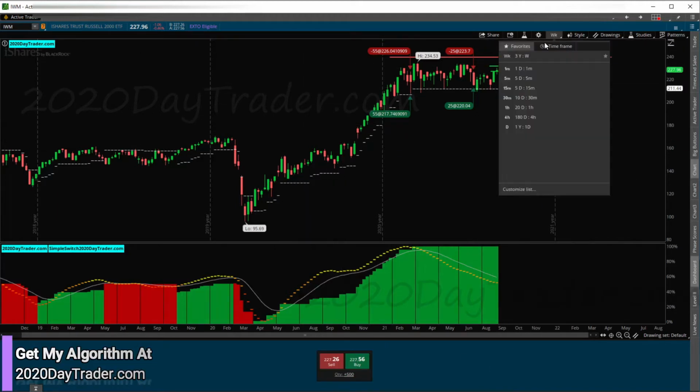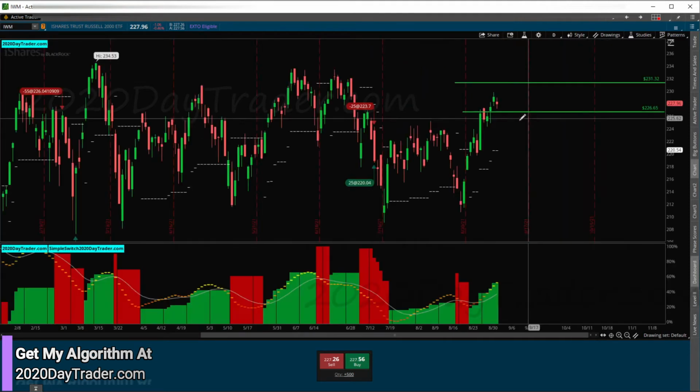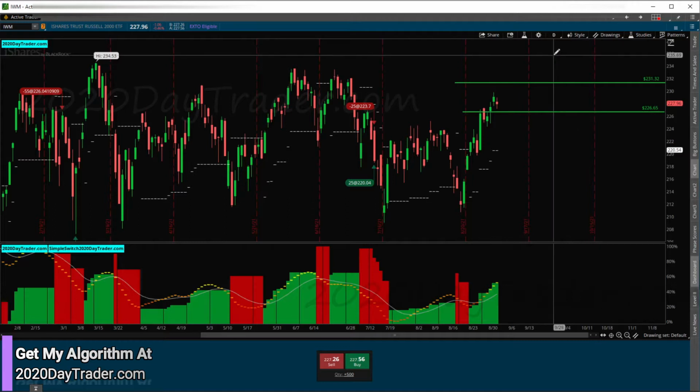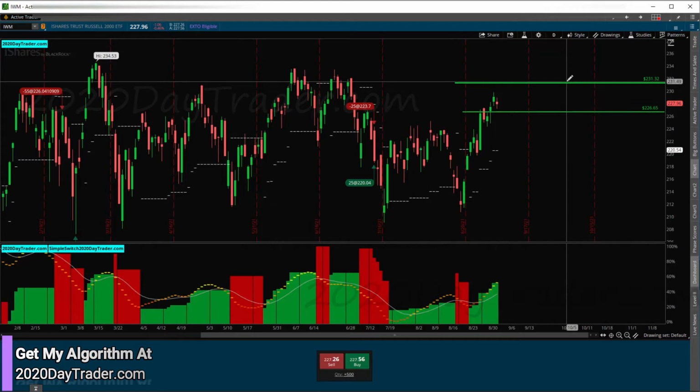On the weekly, we're still in the neutral zone. And on the daily chart, we do have a little bit of a breakout above this area here. But until we get a breakout above the channel, to me, it's still going sideways. So no trade for me in IWM. But if I did take a trade on it, it would be short, covering my position and speed bumping it once it got up there, and maybe even adding to my short around this area here. But right now, no trade. Doesn't look like it's worth trading.